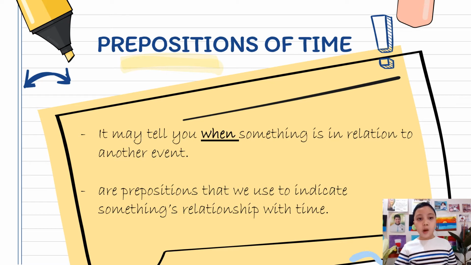Prepositions of time. Prepositions of time demonstrate relationships between things in terms of when something occurred. Prepositions of time can show the specific exact time when something happened or will happen.